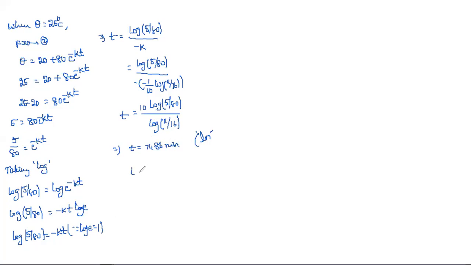That is t is equal to 75 minutes. It means that for reducing the temperature of the body from 100 degrees to 25 degrees, the time taken is 75 minutes. This is the procedure we need to apply for calculating t.